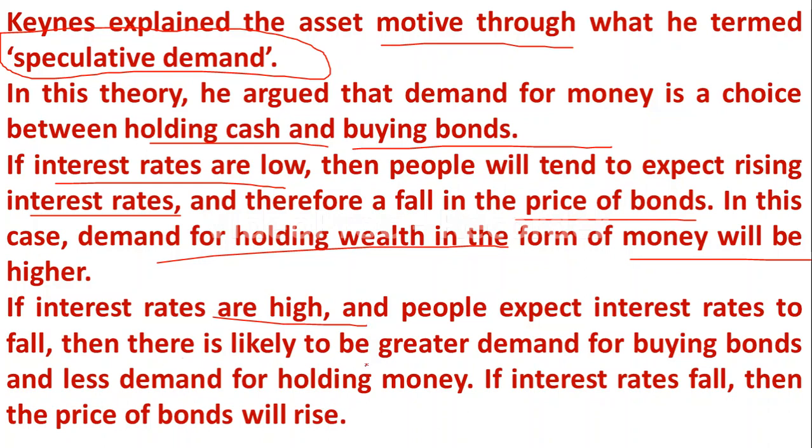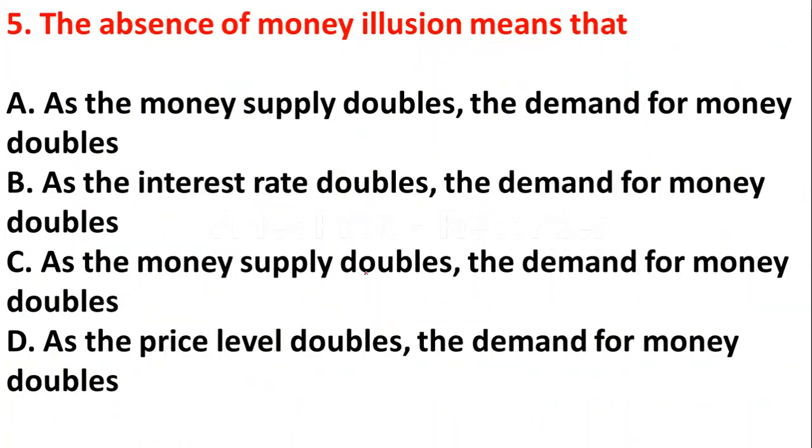Then there is likely to be greater demand for buying goods and services instead of holding money. The next question is, the absence of money illusion means that: option A, the money supply doubles, the demand for money doubles. Option B, the interest rate doubles, the demand for money doubles. Option C, the money supply doubles, the demand for money doubles. Option D, the price level doubles, the demand for money also doubles.